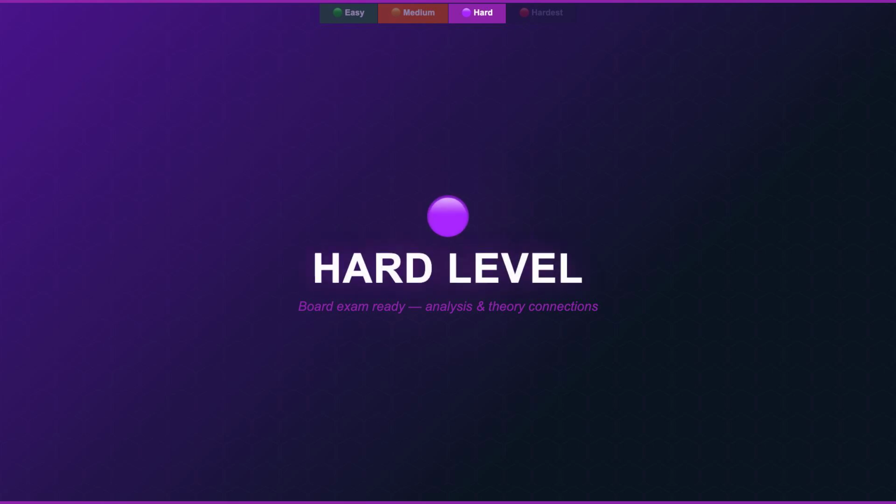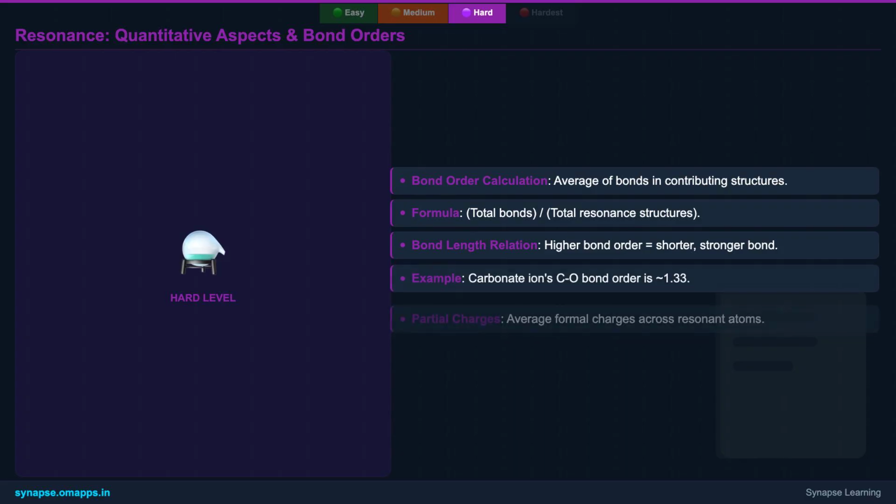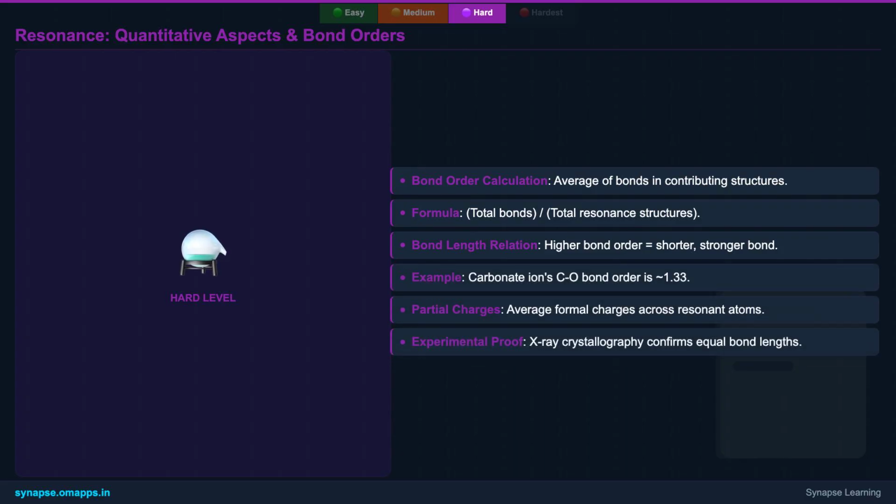Ready to delve deeper? Let's explore the quantitative aspects and theoretical underpinnings of resonance. Resonance allows us to quantify bond characteristics that a single Lewis structure cannot. For any bond involved in resonance, we can calculate its bond order by averaging the number of bonds between those two atoms across all valid resonance structures. This average bond order directly correlates with bond length. A higher bond order means a shorter and stronger bond.